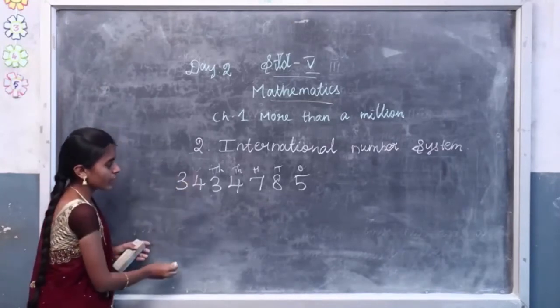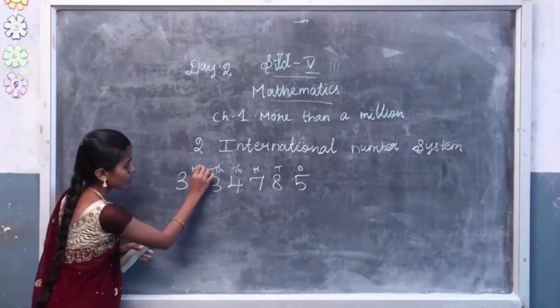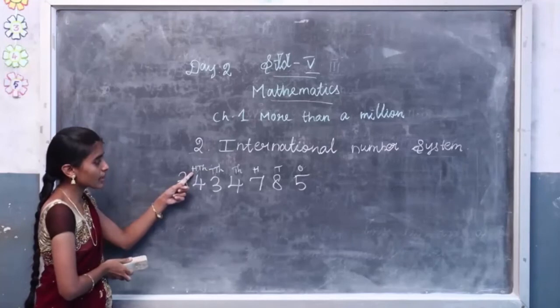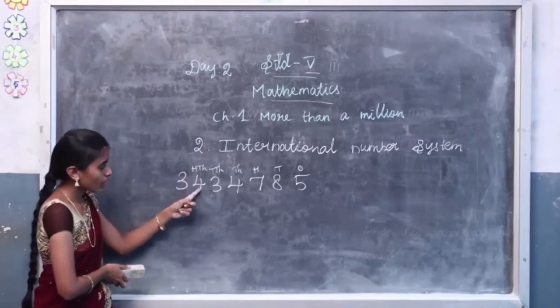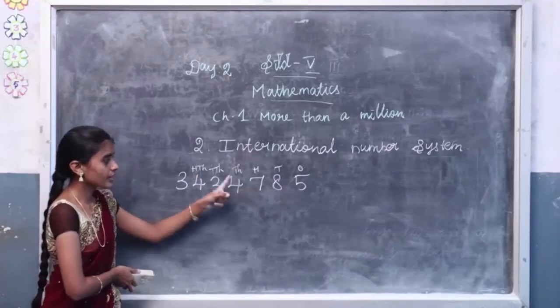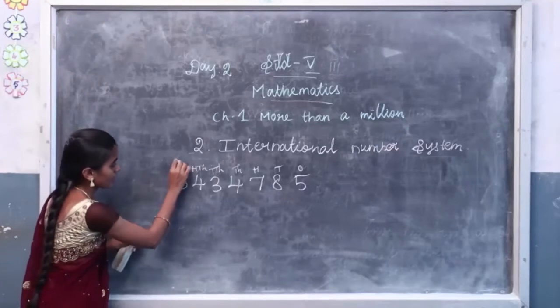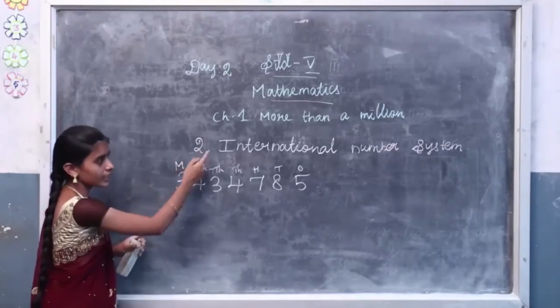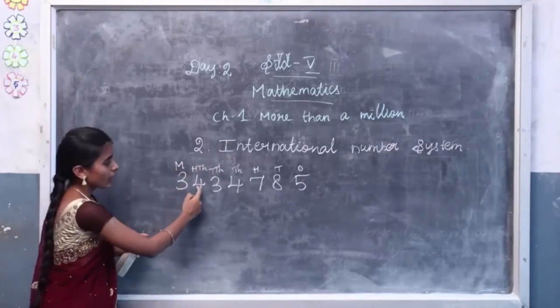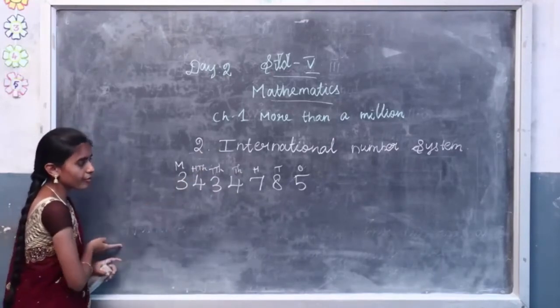So what is the place value of the 6th digit in the international number system? That is 100,000. In the Indian number system it is lakhs. So 100,000 in the international number system. Ones, tens, hundreds, thousands, 10,000s, 100,000s, then millions. There are no lakhs in the international number system. 100,000 and millions. Okay, how do we write the number name for this number?